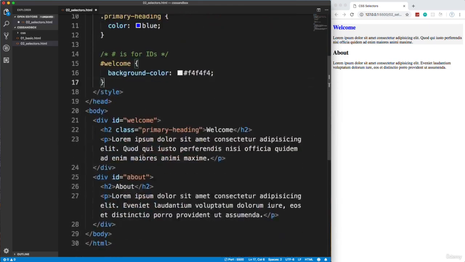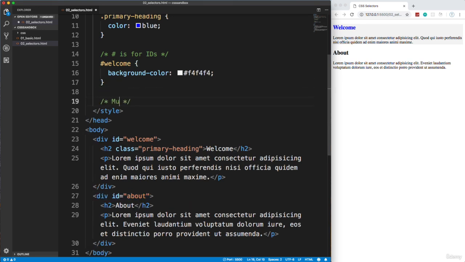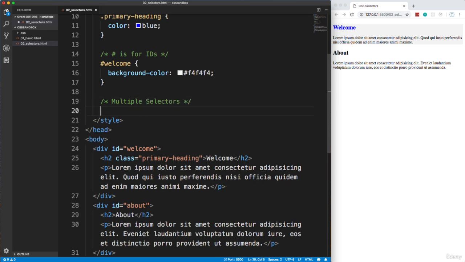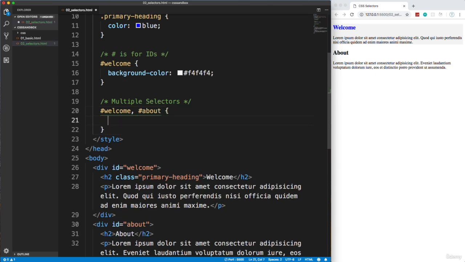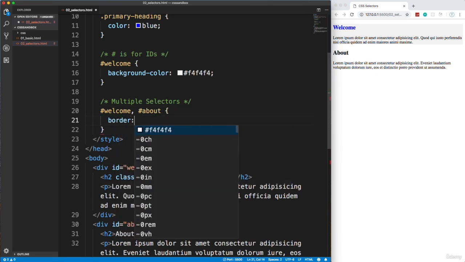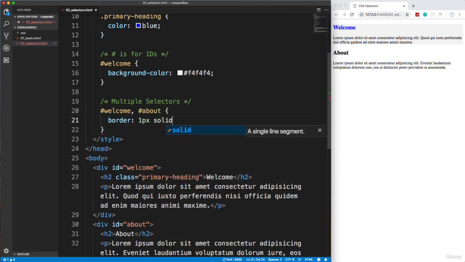Now, what if I want to have some styling, but I want it for both of these divs right here? Okay, so if we want to do that, we can use multiple selectors. So what I'll do is I'll take the welcome, the div with the ID of welcome, put a comma, and then put the div with the ID of about, and then put my styling. So let's say I want to give them a border of 1 pixel solid. We'll do, I don't know, light gray.